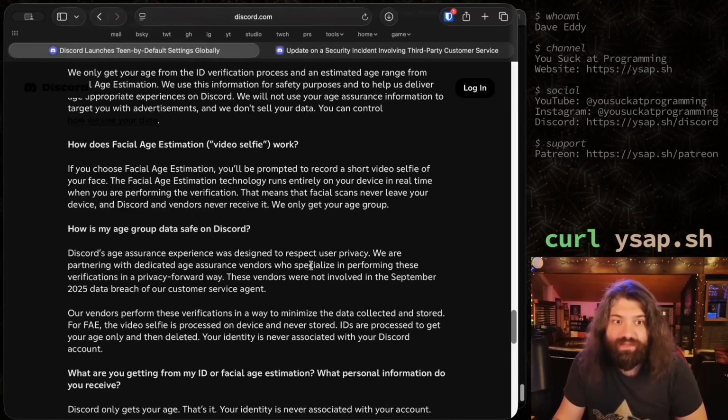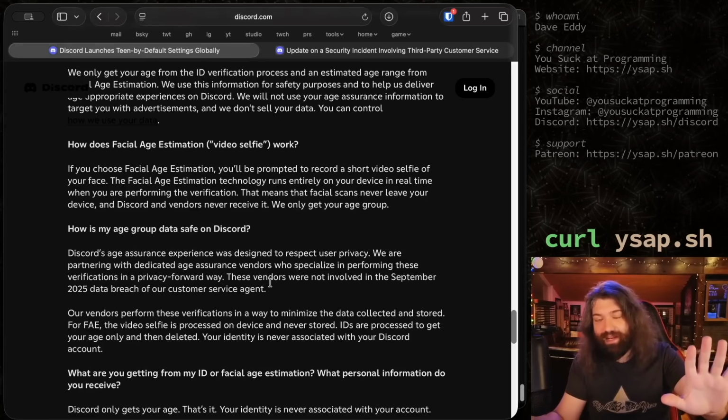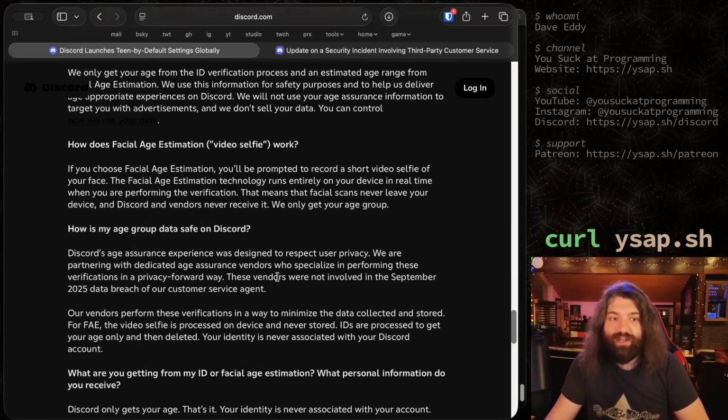Discord's age assurance experience was designed to respect user privacy. We are partnering with dedicated age assurance vendors who specialize in performing these verifications in a privacy-forward way. Count how many times I say privacy forward. These vendors were not involved in the September 2025 data breach of our customers. Okay, cool, awesome. That's great that they're not the same vendors. Maybe they'll be involved with the 2026 data breach. Again, I'm speculating. I can't predict the future. I'm not even trying to will that or manifest it into the world. My point is, I would hope that it's not the same people unless there was some reason why that made sense. But okay, I don't really know how to feel about that.